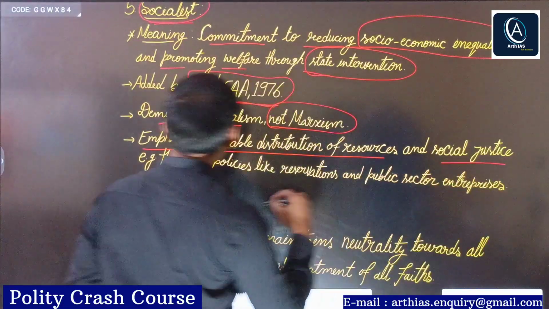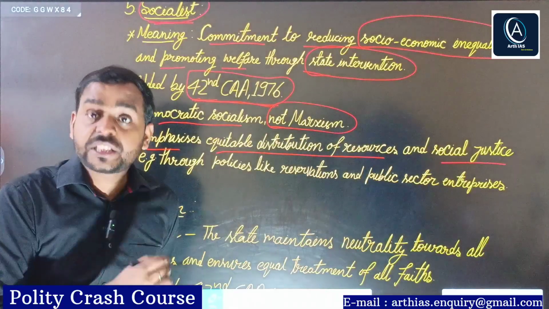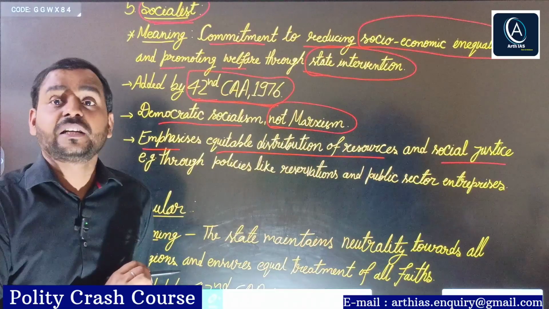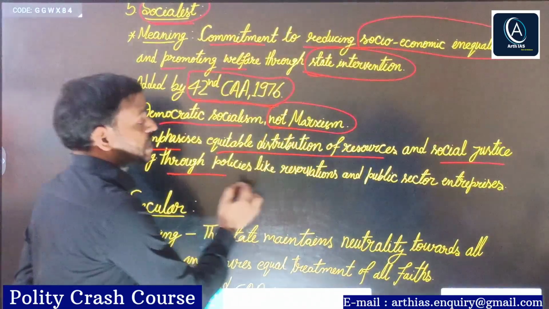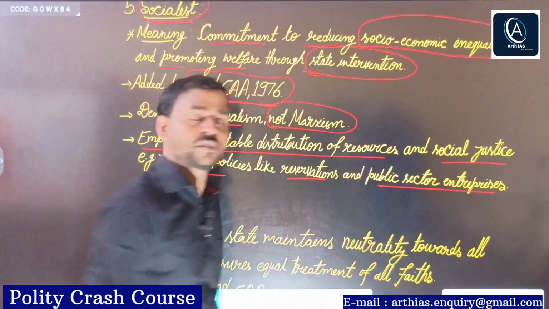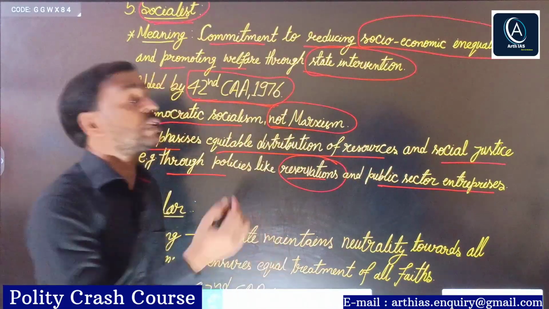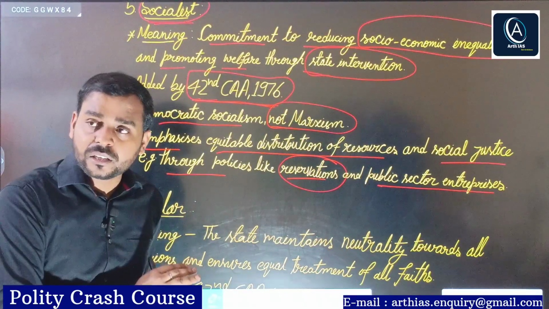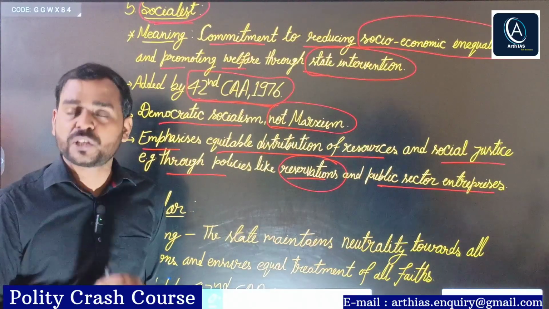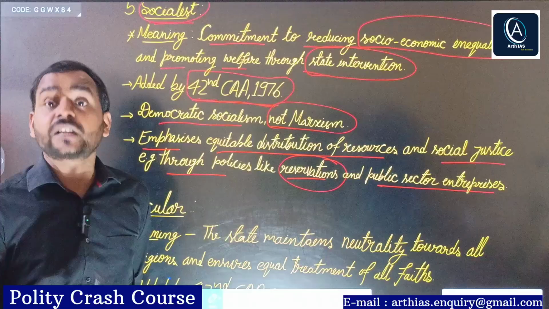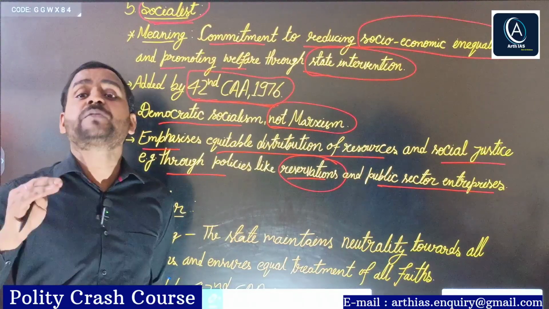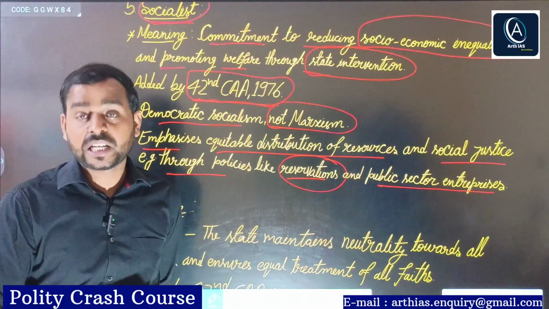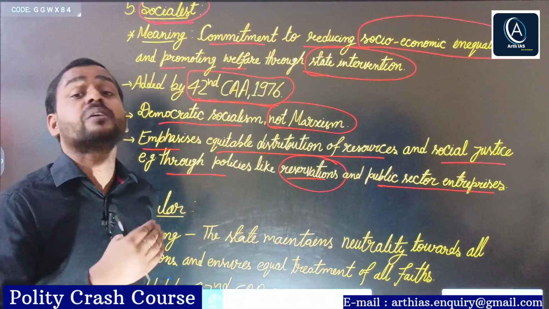Again, social justice. Social justice means, for example, that caste-based discrimination and gender-based discrimination should be removed, either through policies like reservation or public sector enterprises. Obviously, reservation tries to ensure social justice. For example, people from the depressed classes, SC and ST communities, are allowed reservation. OBCs are allowed reservation so that they can uplift themselves or change their past, and it would help them lead a good life.